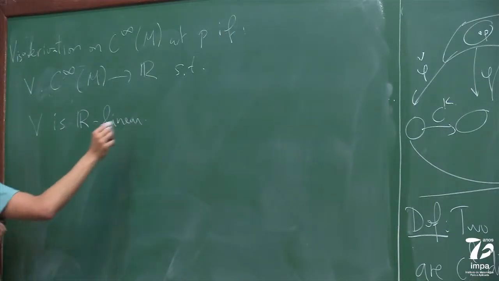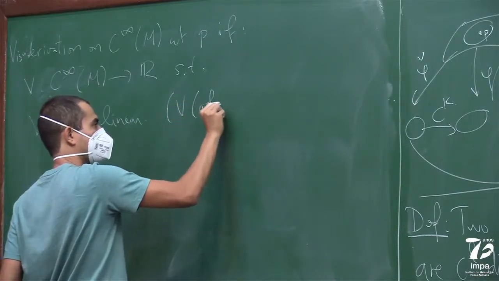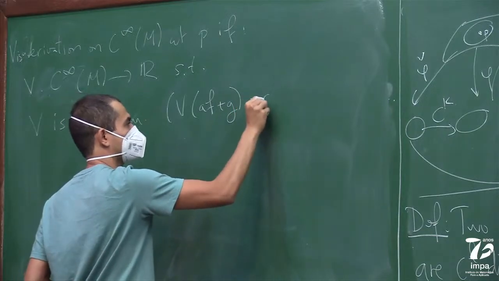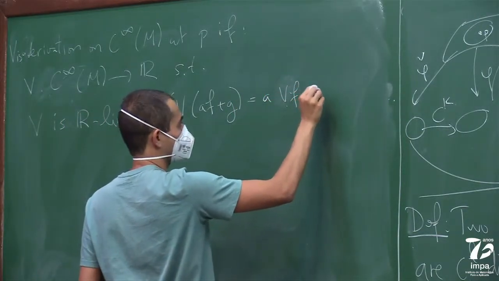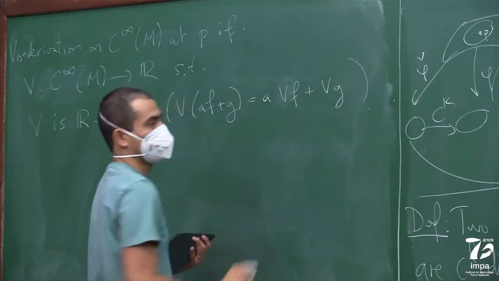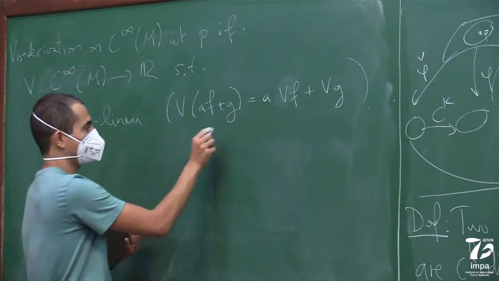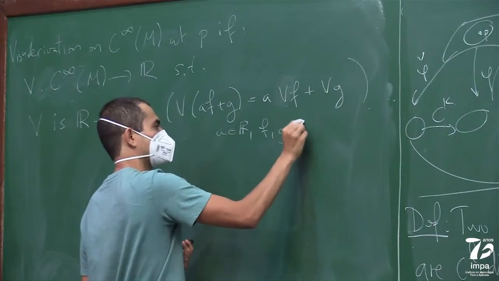This means that V of aF plus G equals aVF plus VG, for every real number a, and f and g smooth functions.